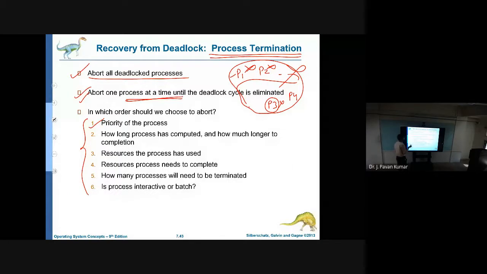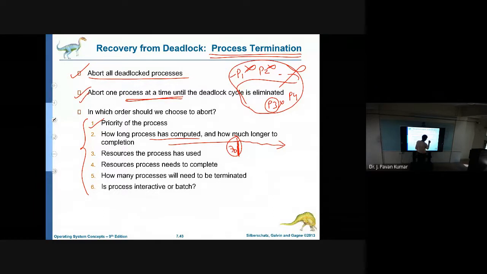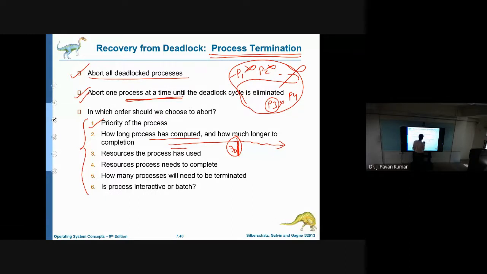Next, how long the process has computed, and how much more it needs to complete. Suppose a process has completed 70% and has to complete only 30%, then we will keep that process. We will not select this process to abort or terminate. What we will select is a process that has completed only 10% or 20%. So this is the second criterion.